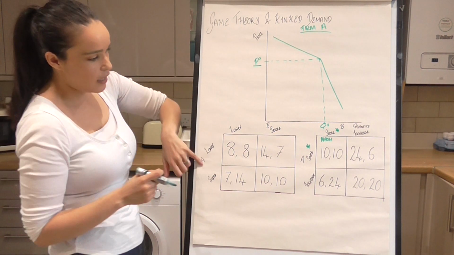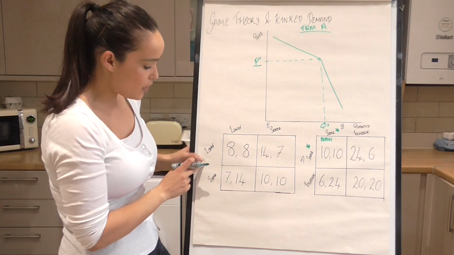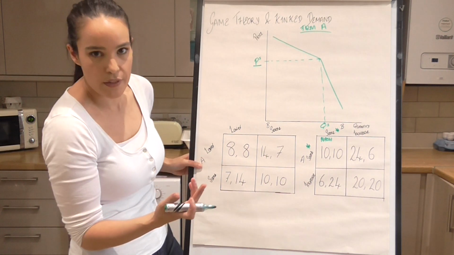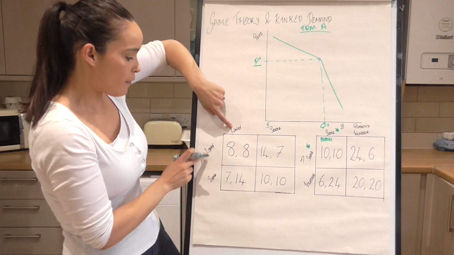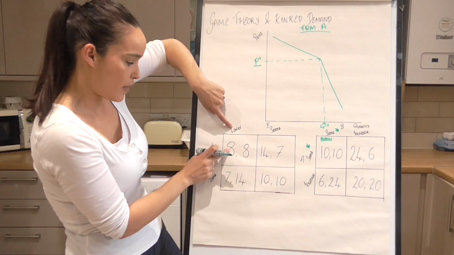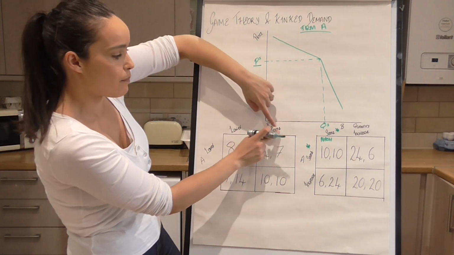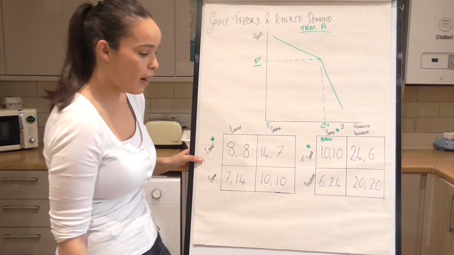So firm A lower, firm B lower or the same. Let's have a look. Firm A, should they lower or keep it the same based on firm B's decision? Well, if firm B decided to lower, firm A has the choice of lower or the same. 8 is higher than 7, so they'll choose to lower their price. If firm B keeps it the same, 14 is higher than 10, so they'll choose to lower their price.